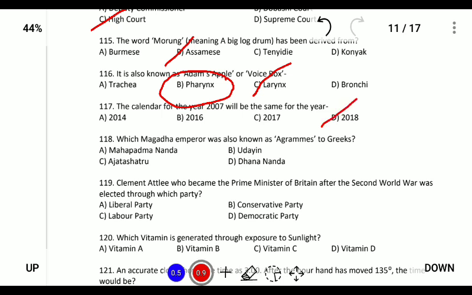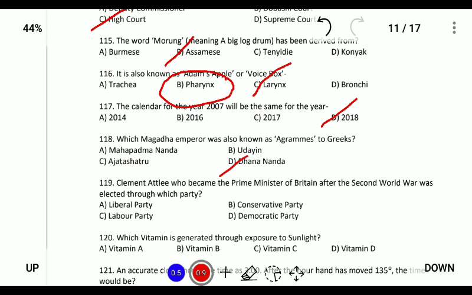Which Magadha emperor was also known as Agrames to the Greeks? Agrames to the Greeks was Dhanananda. Why is Dhanananda important? Dhanananda is important because it was during the rule of Dhanananda that Alexander the Great invaded India, and he reached the Jhelum River but did not conquer the whole of India.